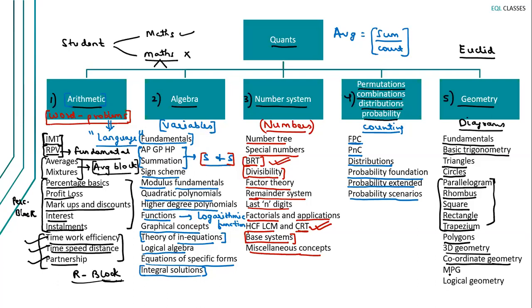Then we'll look at MPG. MPG stands for mass point geometry. Okay, it is sometimes useful in certain templates. Wherever ratios are involved, we can use mass point geometry to get the answers real fast. Then at the end, we'll discuss logical geometry. Now, what is logical geometry? So like we had logical algebra, we have logical geometry. So solving geometry without knowing geometrical ideas. Solving geometry using common sense is called logical geometry.